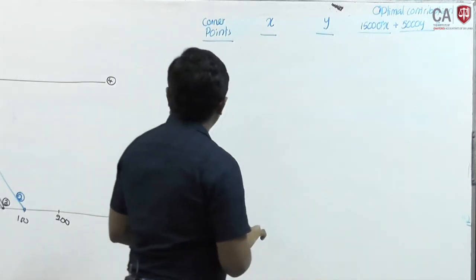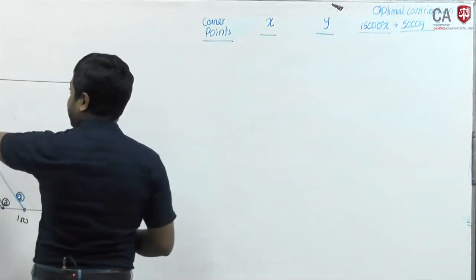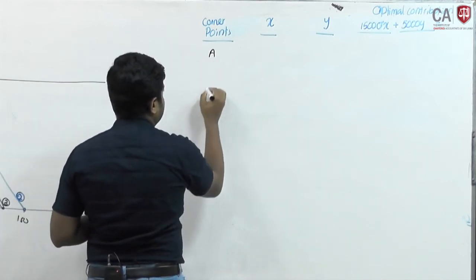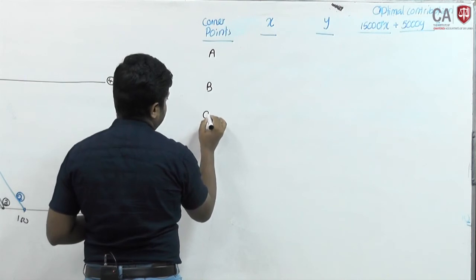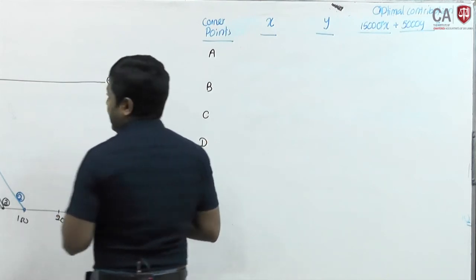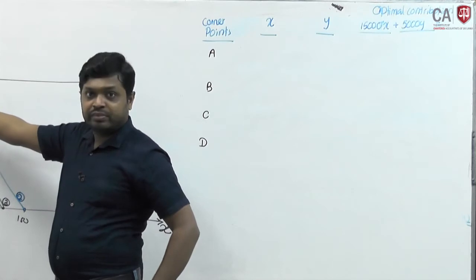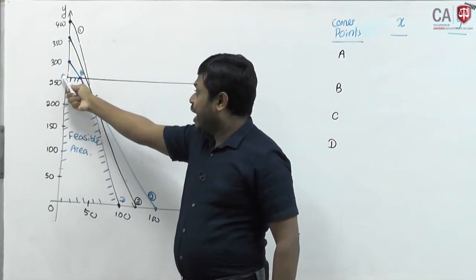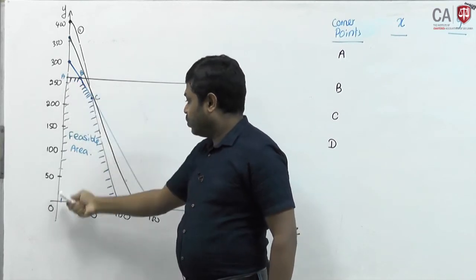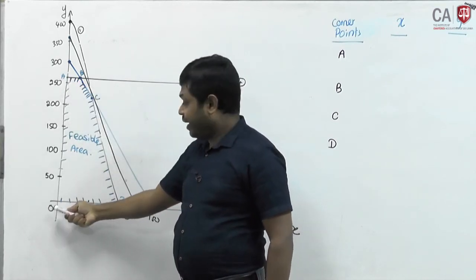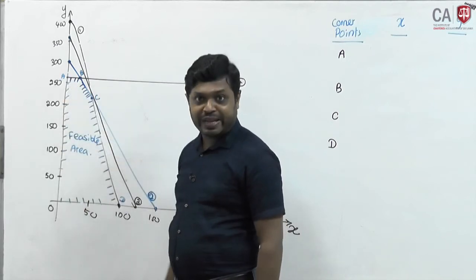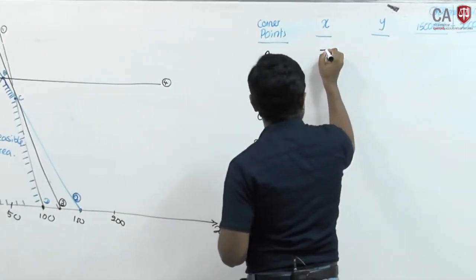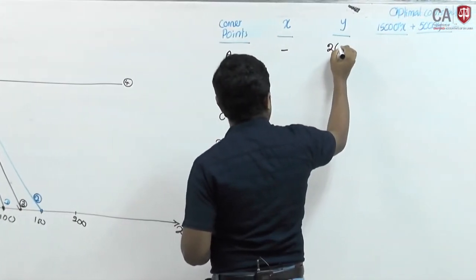There are 4 points we have identified: A, B, C and D. At point A, what is the output? At point A, x is 0, y is 260.